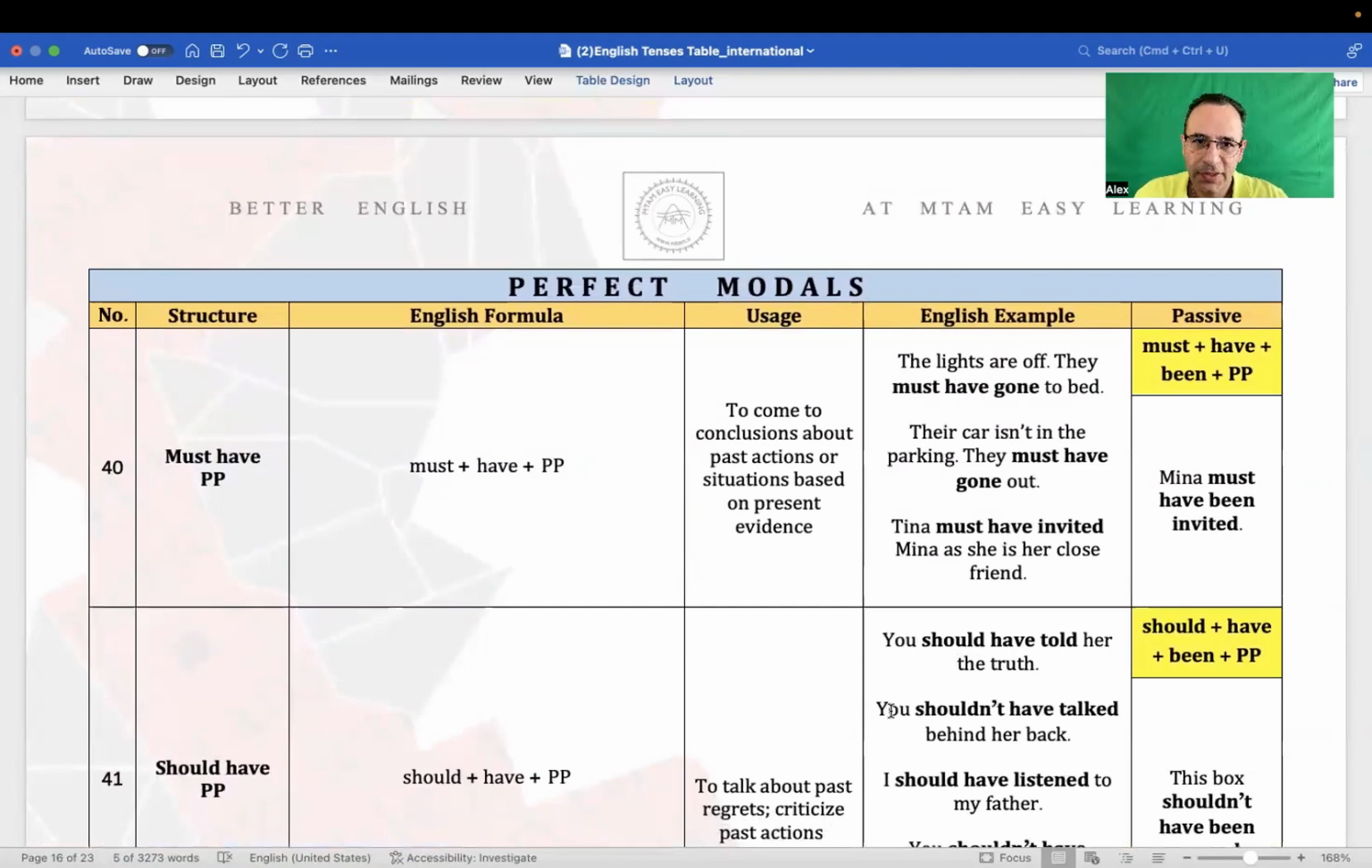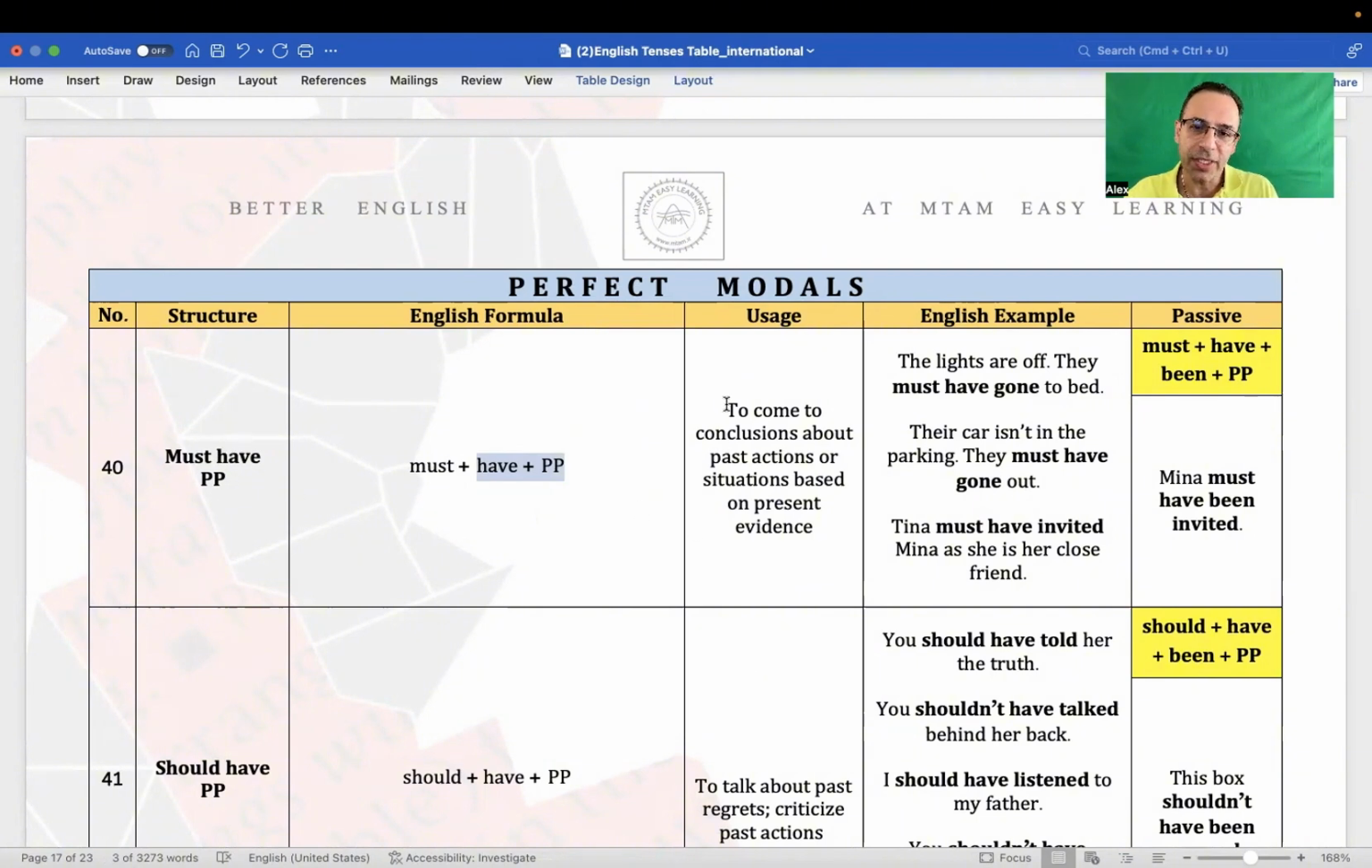All right. The next structure we're going through is perfect modals. Perfect modals, as we can see, have plus past participle. So we have the modals must, should, could, okay, with have plus past participle. And let me say something. When we have perfect modals, I mean the modals with have plus past participle, they all deal with the past. They have nothing to do with the present. That's it.